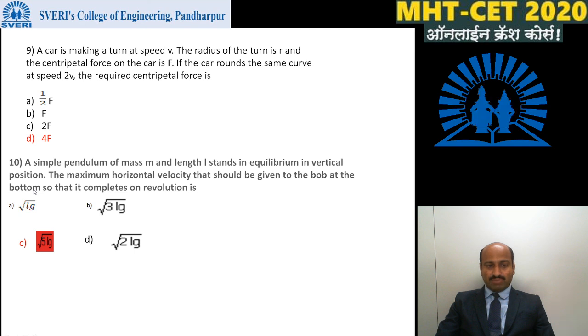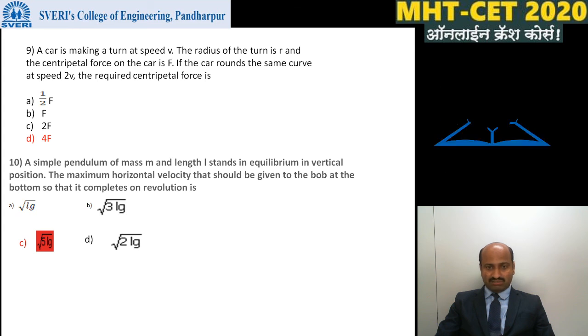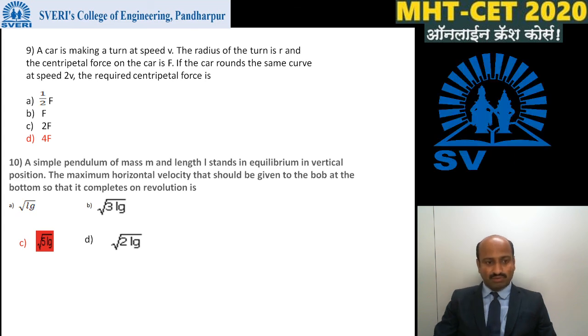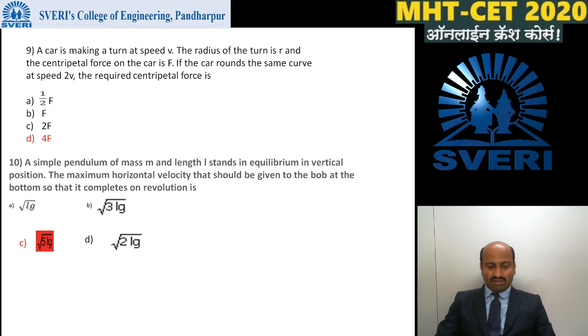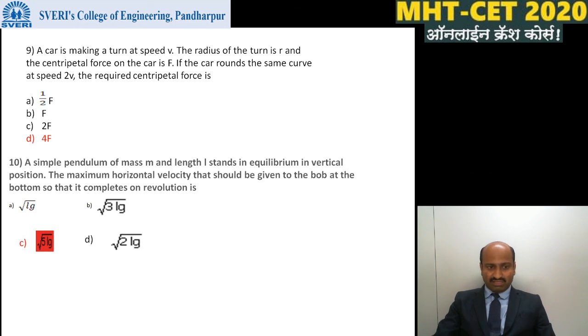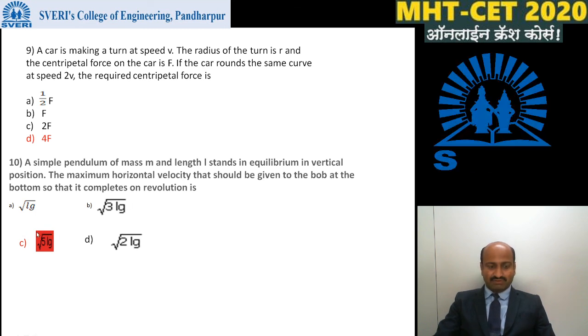We know that when a particle is performing vertical circular motion, the velocity at the bottom is given by square root of 5Lg. So this is the answer.